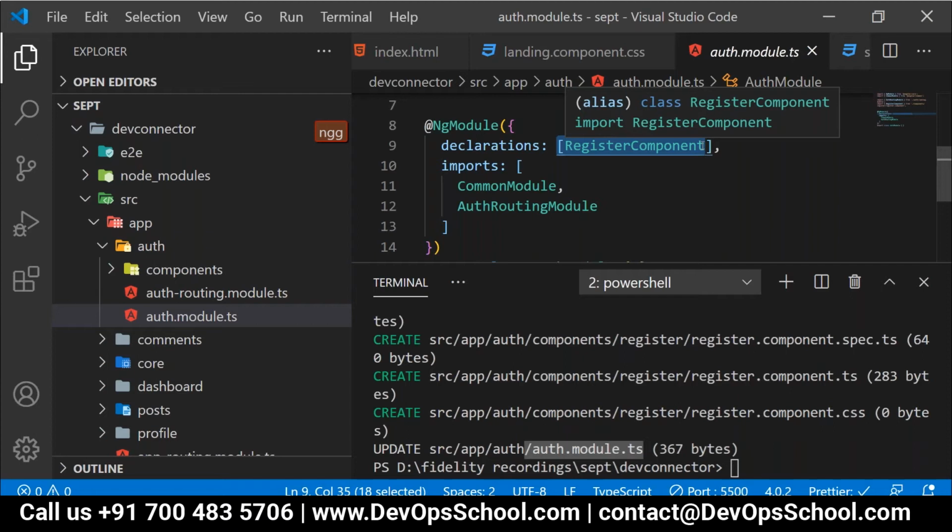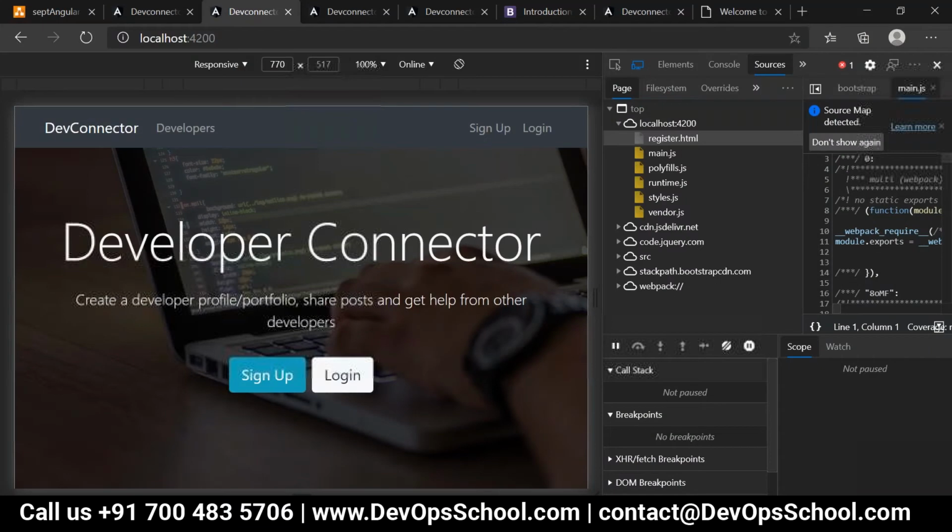Okay. Now, the next important requirement with respect to your project. Now, when you click on this sign up, right, people, do you want to load this register component statically or dynamically?